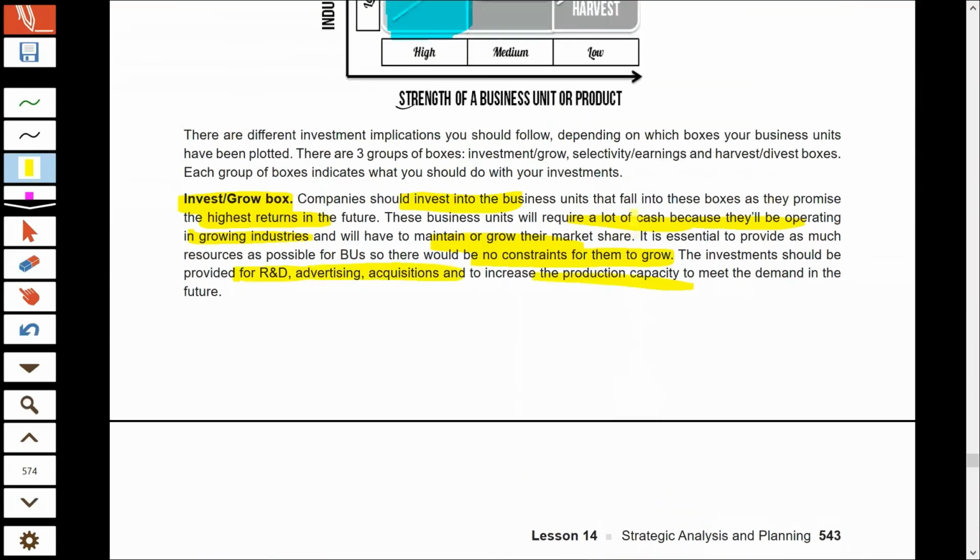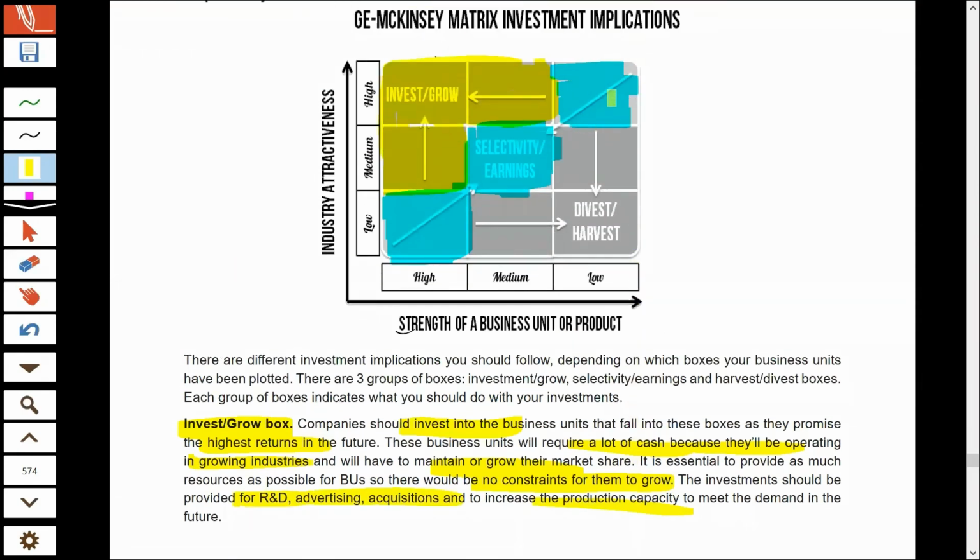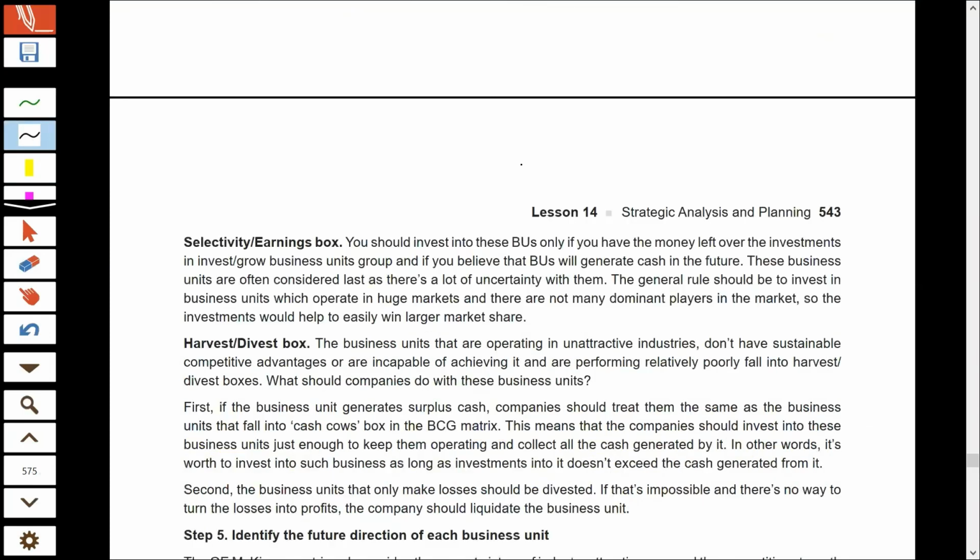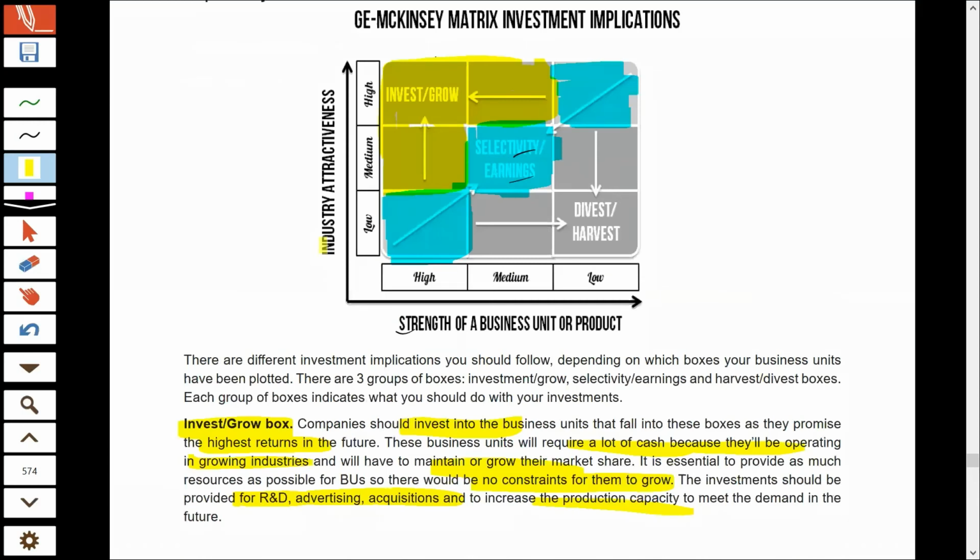If your business falls in any of the cells which are colored in blue by me, then you have to use the strategy of selectively earning. Because for the businesses that fall in this category, nothing is clear as to what their future is. Take this example: here the industry attractiveness is very low, but your business strength is high. So we do not know what the future of this industry is. Maybe the industry may completely vanish in the future. So there is some kind of uncertainty about these three.